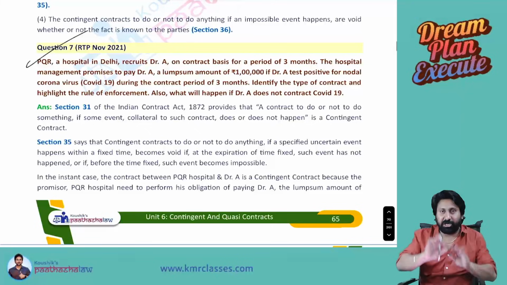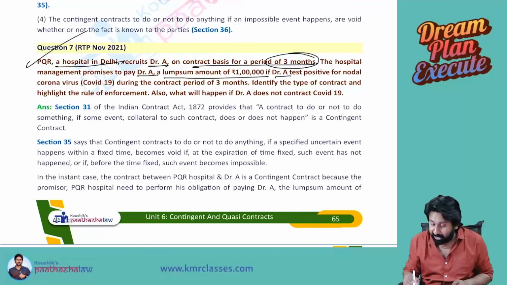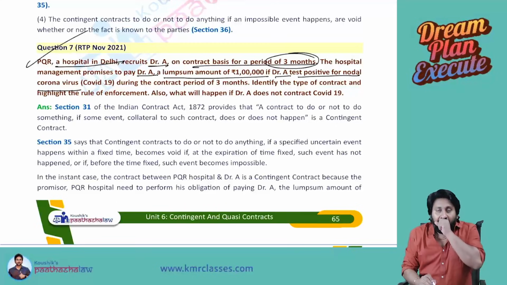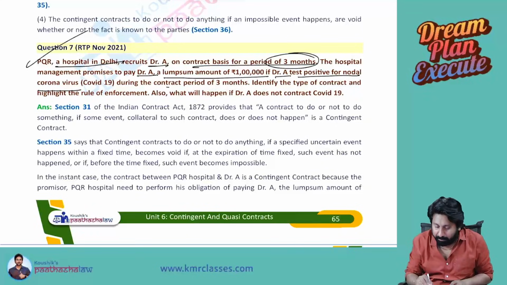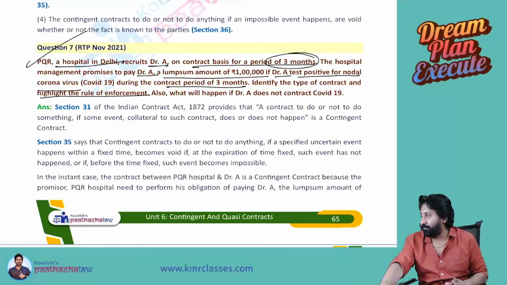Let us see one question and close this. PQR, a hospital in Delhi, recruits Dr. A on a contract basis for 3 months. The hospital management promises to pay Dr. A a lump sum amount of 1 lakh if Dr. A tests positive for novel coronavirus during the contract period of 3 months. Identify the type of contract and highlight the rule of enforcement. Okay, this is the question. Read the question first.